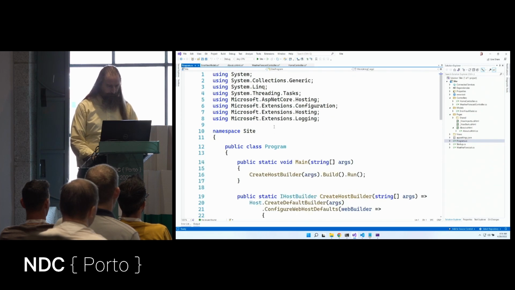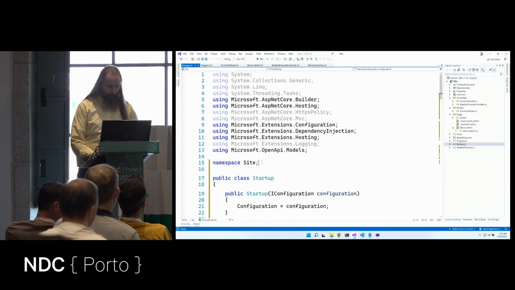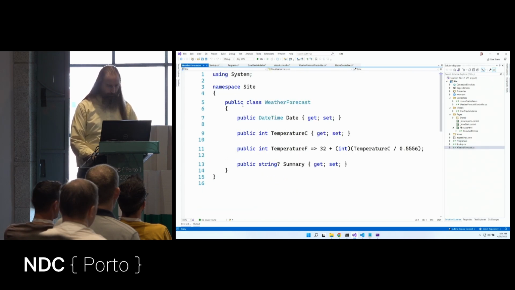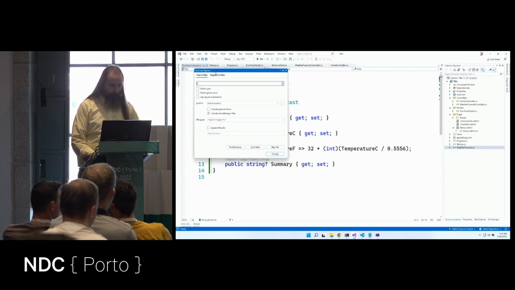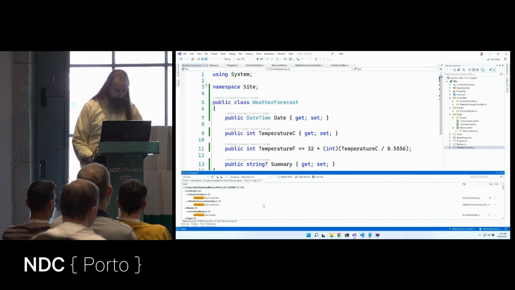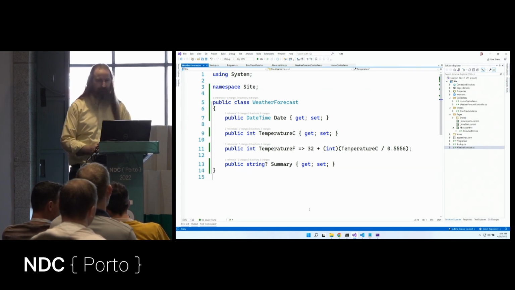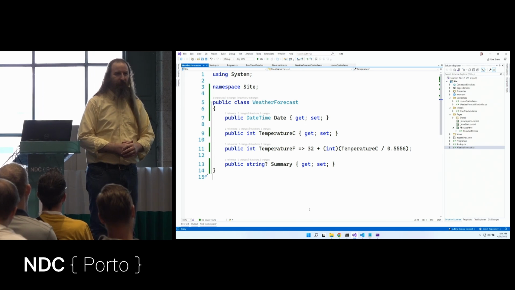Inside program.cs, let's do that. Startup.cs, let's do that one. Weather forecast, let's do that one. Save all those. Let's go find namespace. And it looks like we did it. We moved all of those things to the namespaces. Any questions so far on moving from .NET 5 to .NET 6 or file scope namespaces?